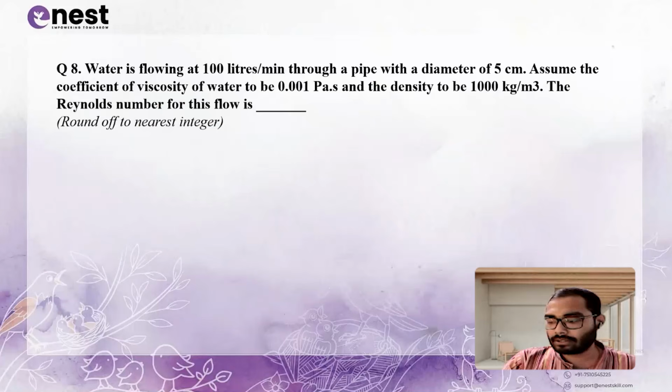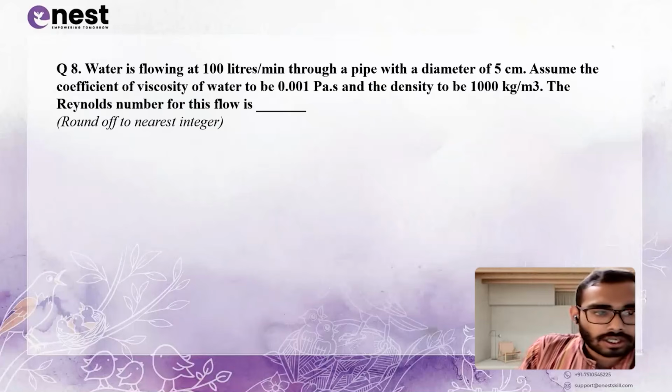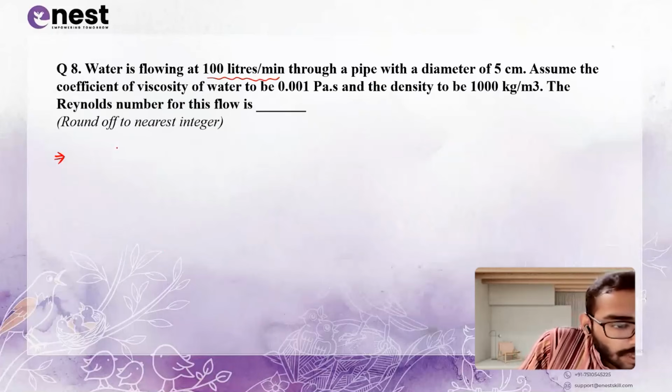Find out the Reynolds number. One by one, we are writing down the values that are given in the problem. First, water is flowing at 100 liters per minute. See, if any values are given with respect to any units, what is the first thing? We have to convert it from the given unit to SI or the standard or MKS unit. Okay. So what is given? The volumetric flow rate is given.